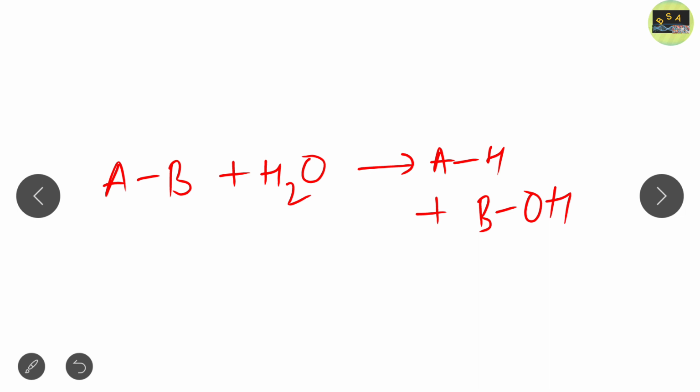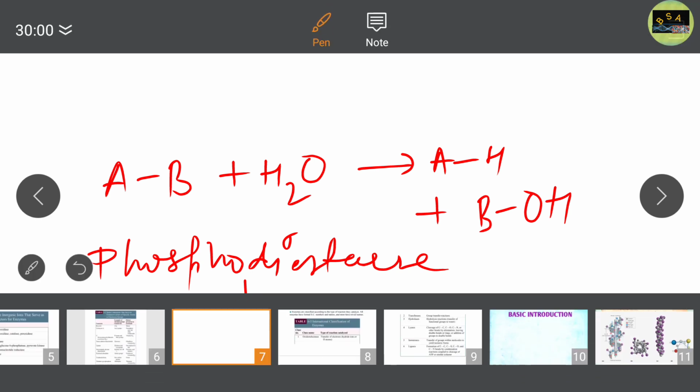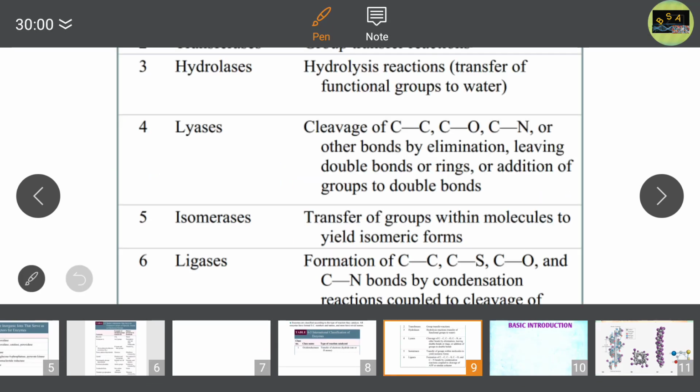So this is the hydrolases. For example, phosphodiesterase belongs to this. It cleaves the phosphodiester bond. Another example is phosphatase, which removes phosphate from the substrate. So these basically belong to hydrolase.